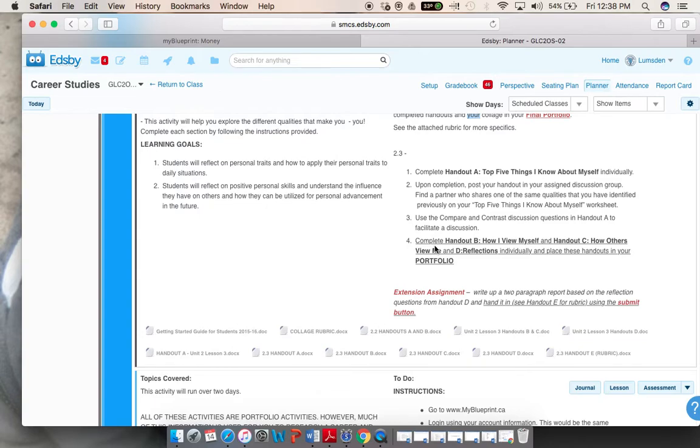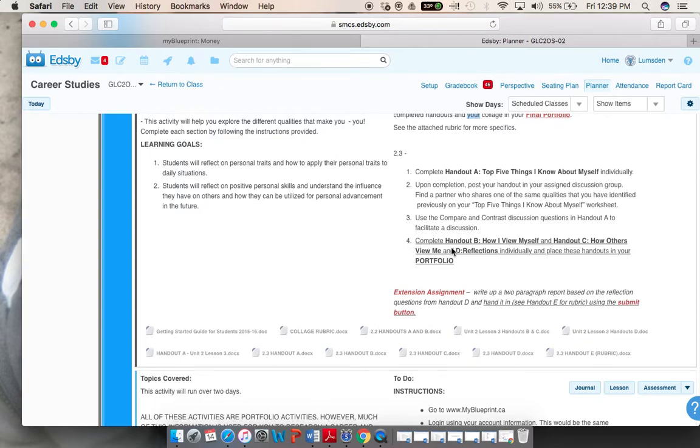Number 3 says, use the compare and contrast discussion questions in handout A to facilitate a discussion. You are going to facilitate that discussion within your own groups, in which I have signed you in. Okay.